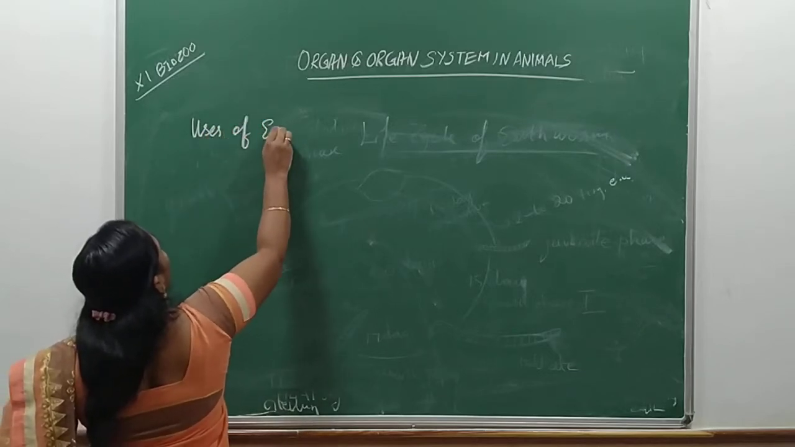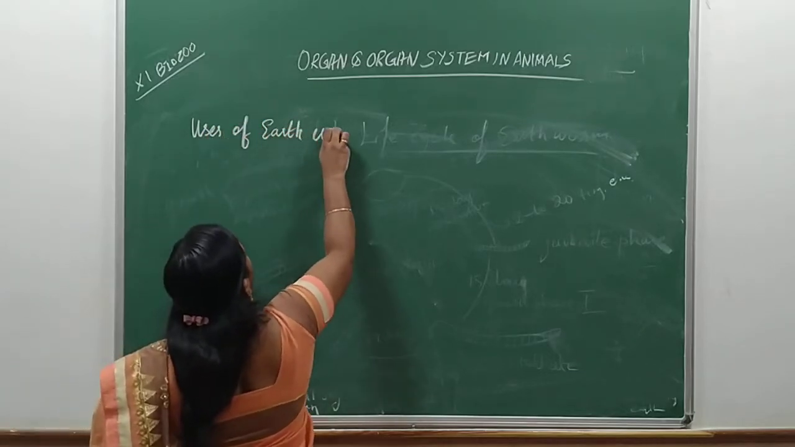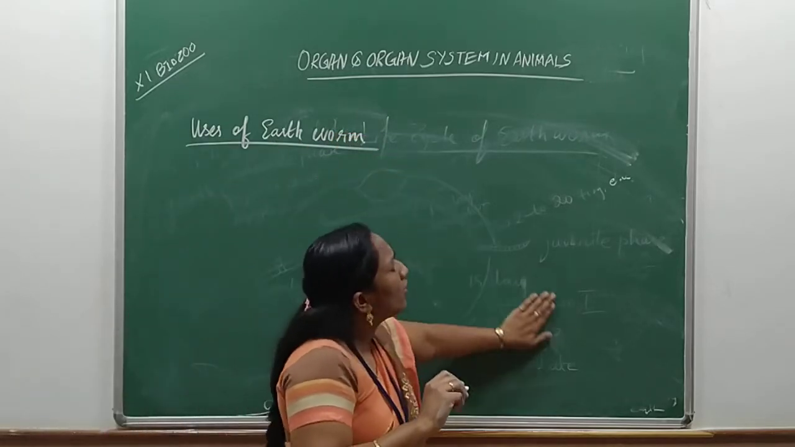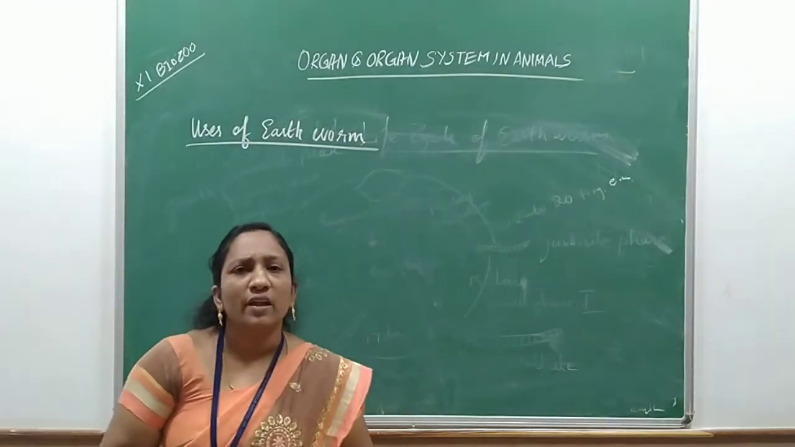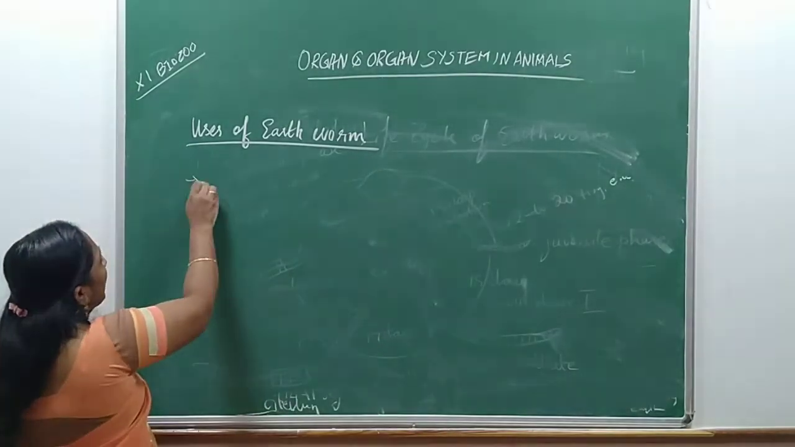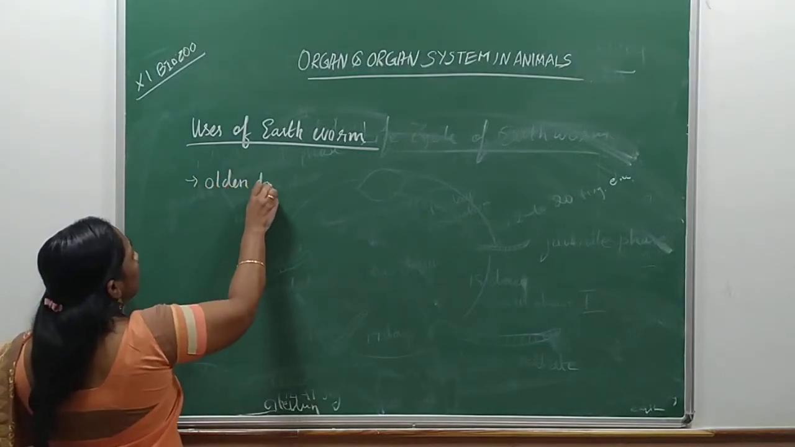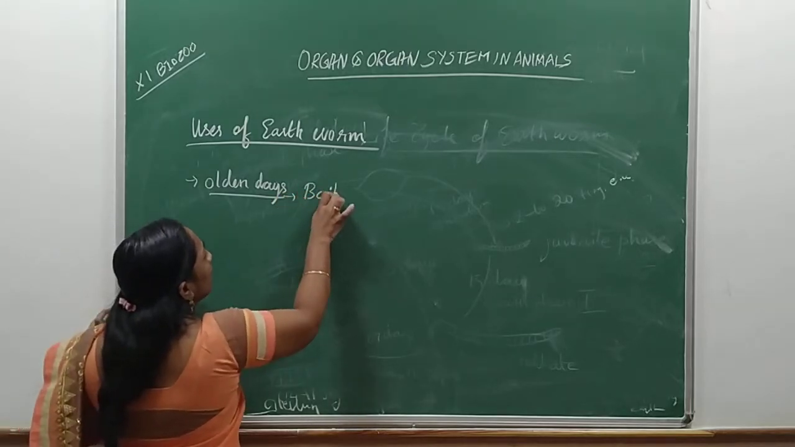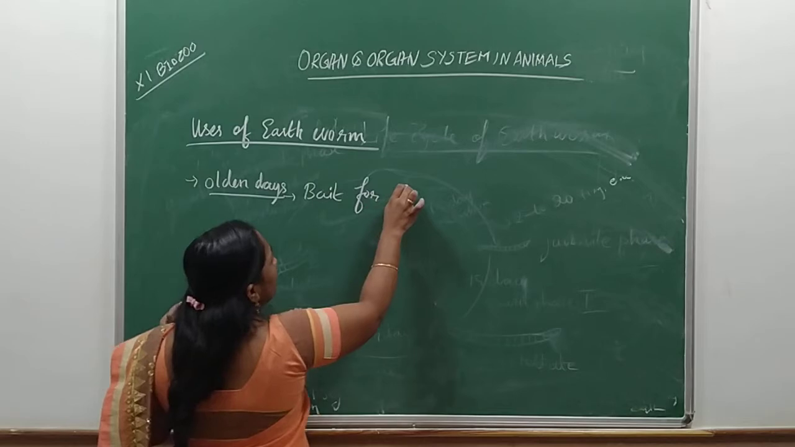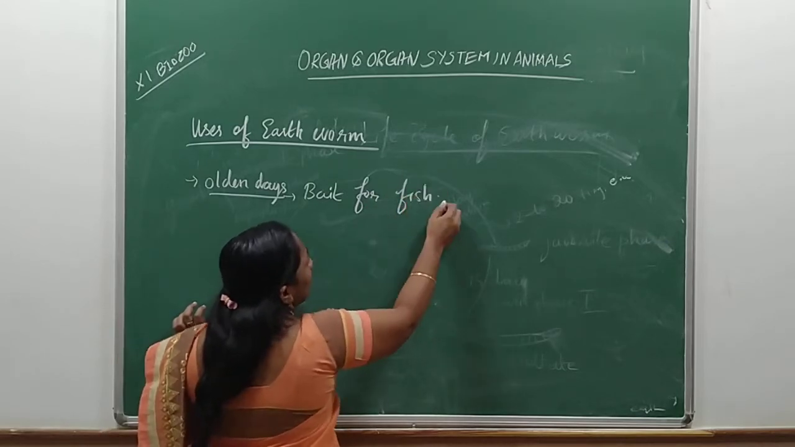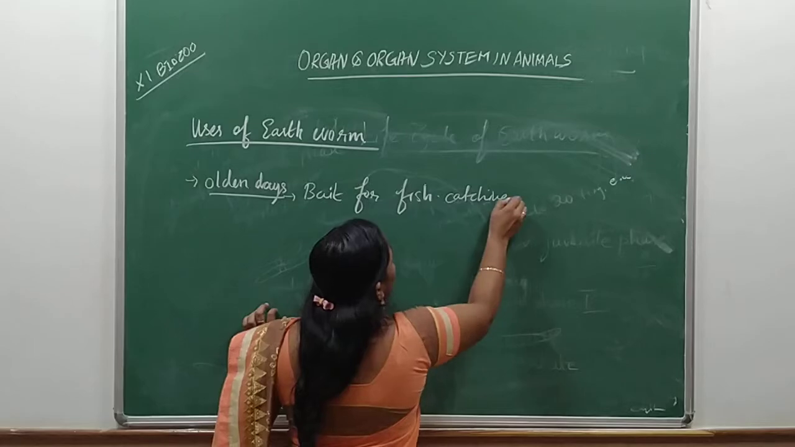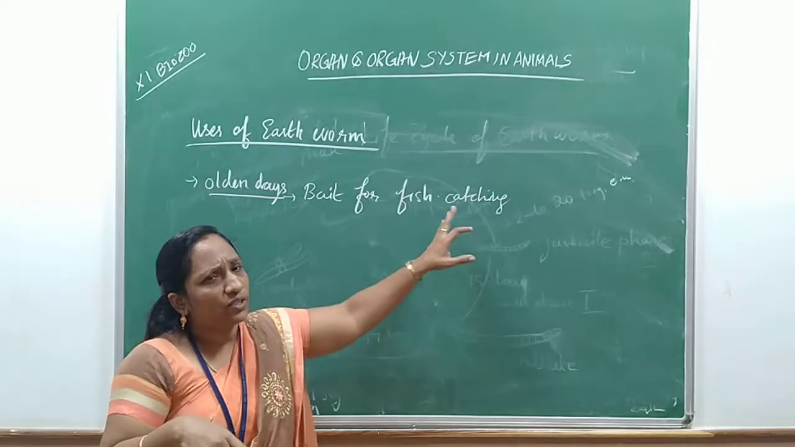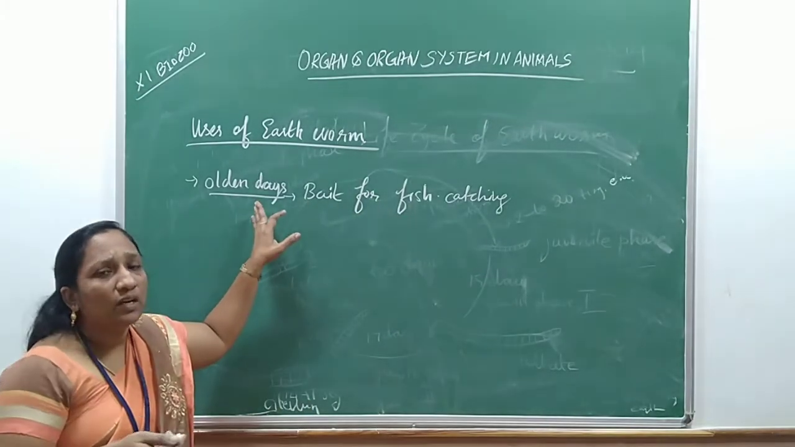Uses of earthworm. So earthworm has a lot of economic importance. In olden days, the earthworm was used as a bait for fish catching. So it acts as a feed and a bait for fish catching. Already in the olden days they used the earthworm like this.